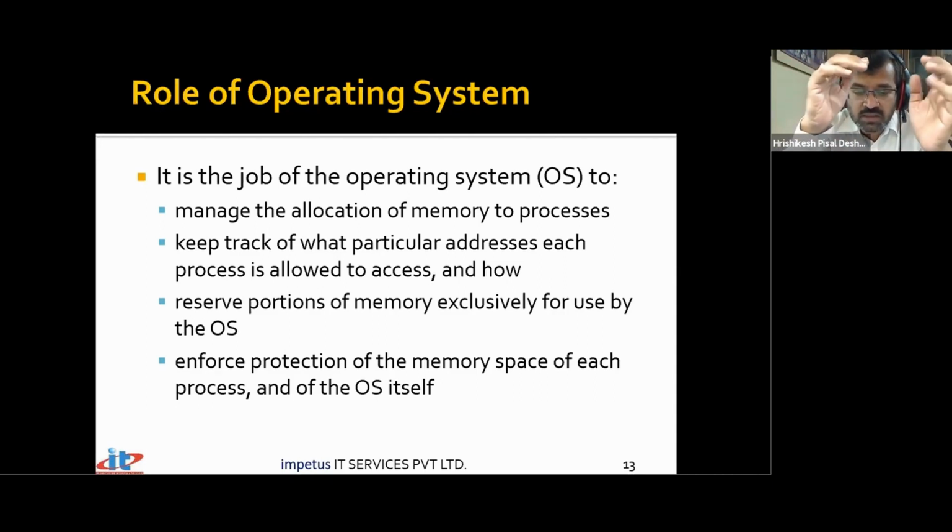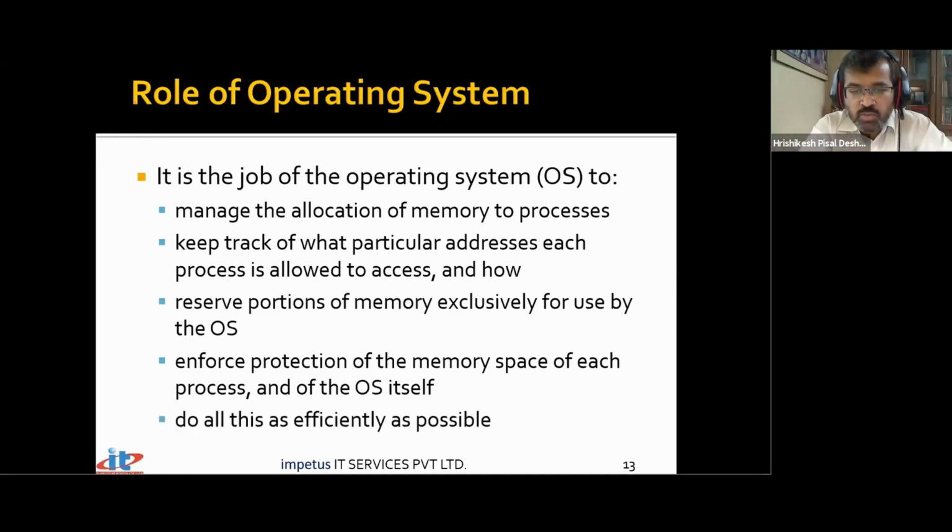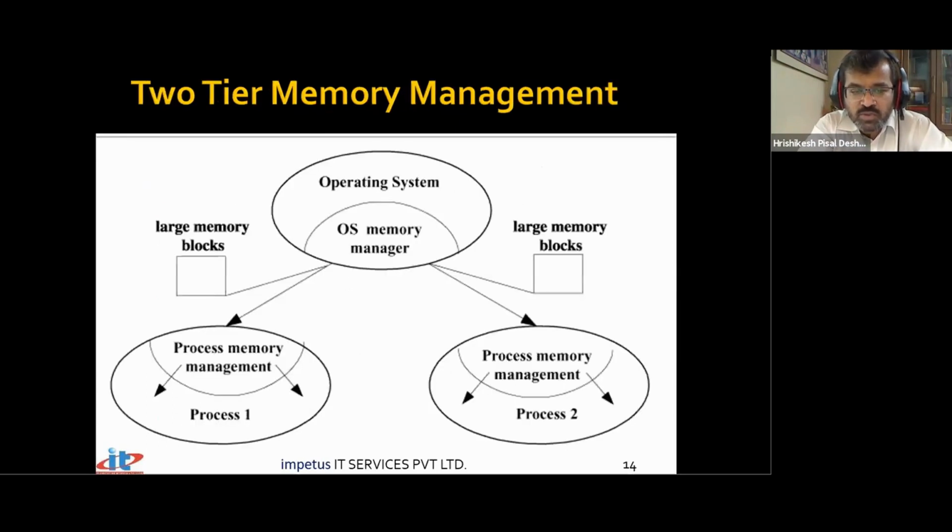And this exclusive availability of memory for a particular process, who is ensuring that? That is ensured by your operating system. And all these operations have to be run as efficiently as possible. So it's a very, very critical role that the operating system performs. This diagram puts it across in a simple way.